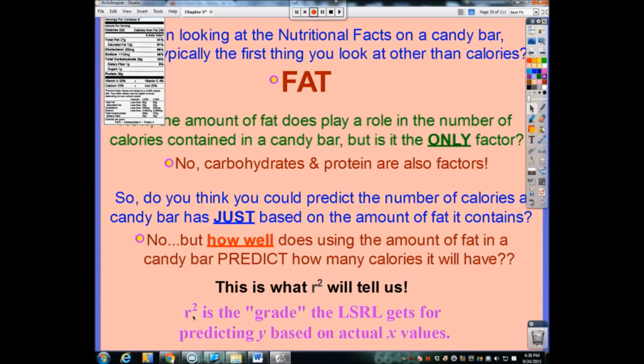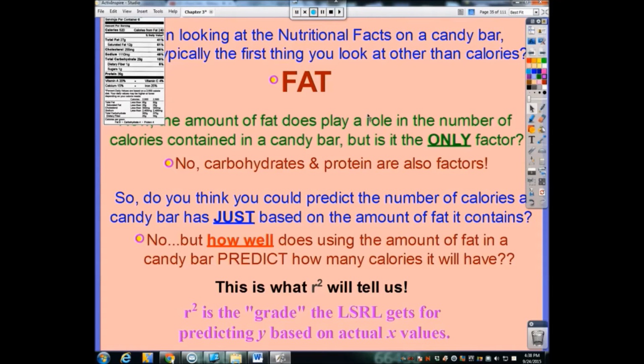Okay, and R-squared is essentially like a grade, if you will. It's going to be a percentage. We could write it as a decimal or a proportion, but most of the time you're going to see the R-squared value as a percent, which means the lowest it'll be is 0, the highest it'll be is 100. So R-squared is the grade that our regression line gets for predicting Y values based on actual X values.